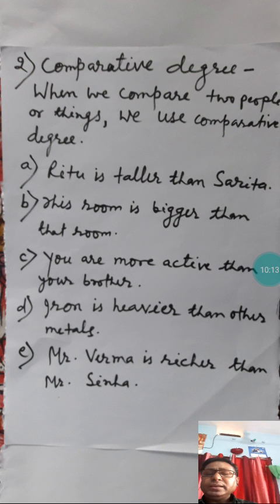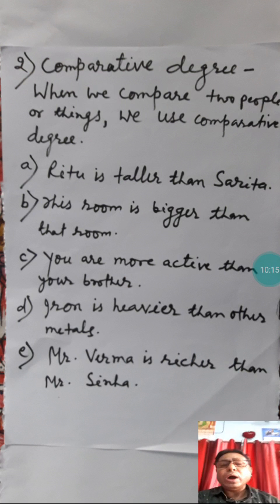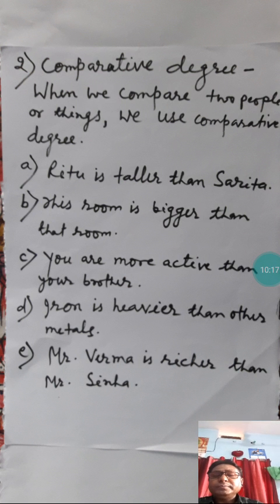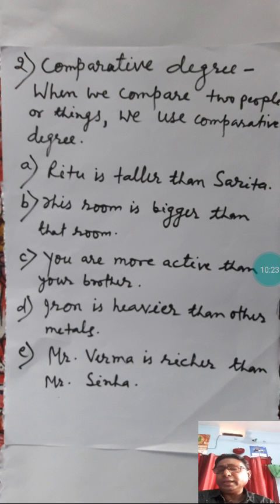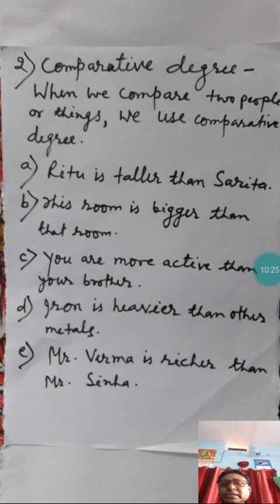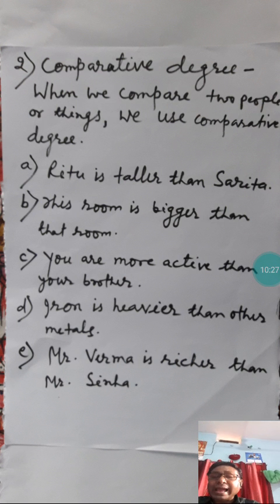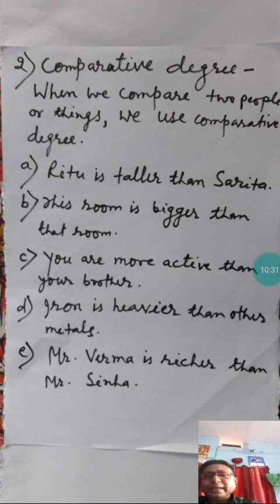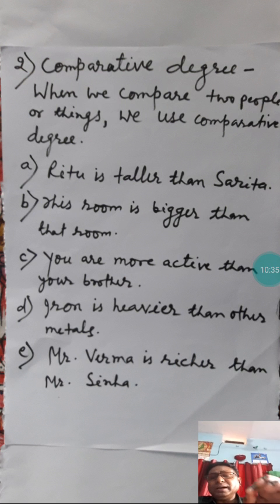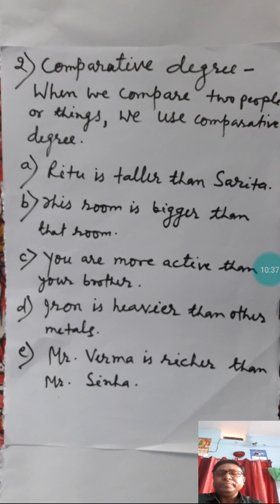Third sentence: you are more active than your brother. Here, the comparative form is more active. Active is followed by more, and more is the word used in comparative form.